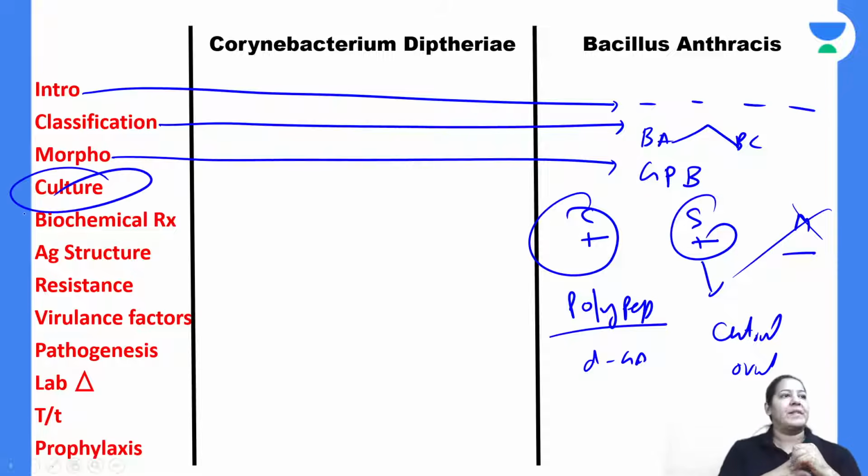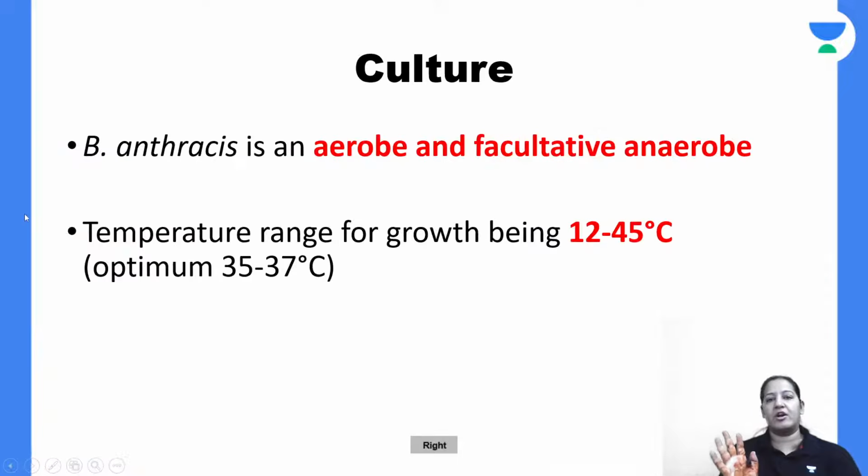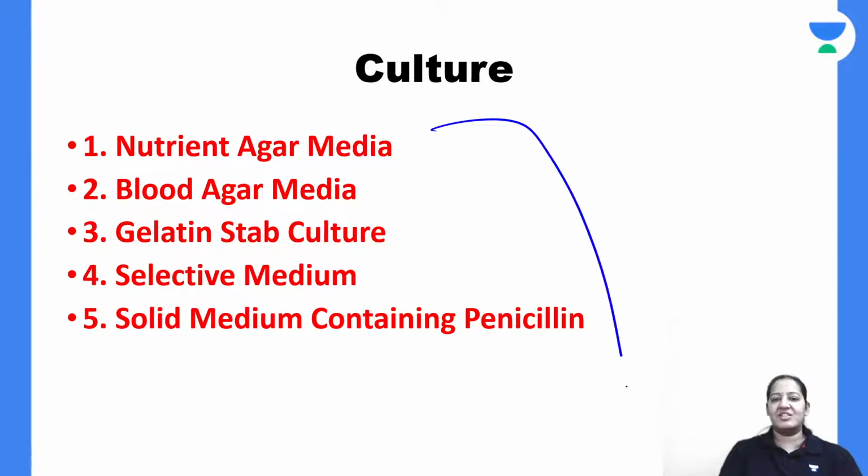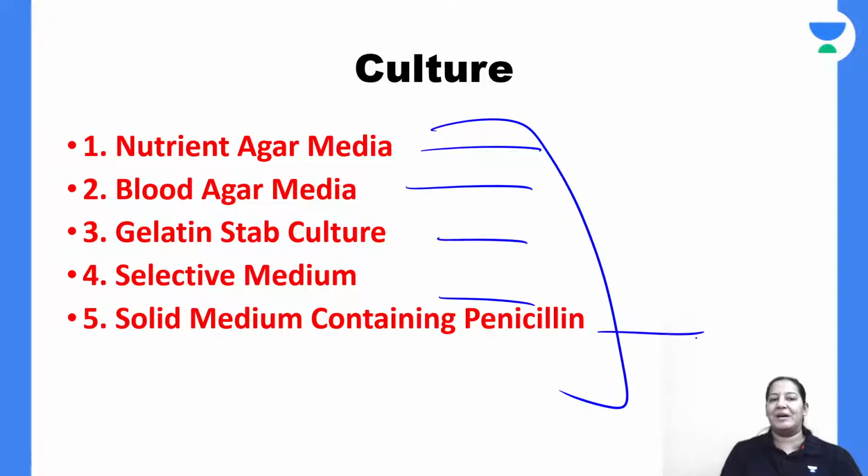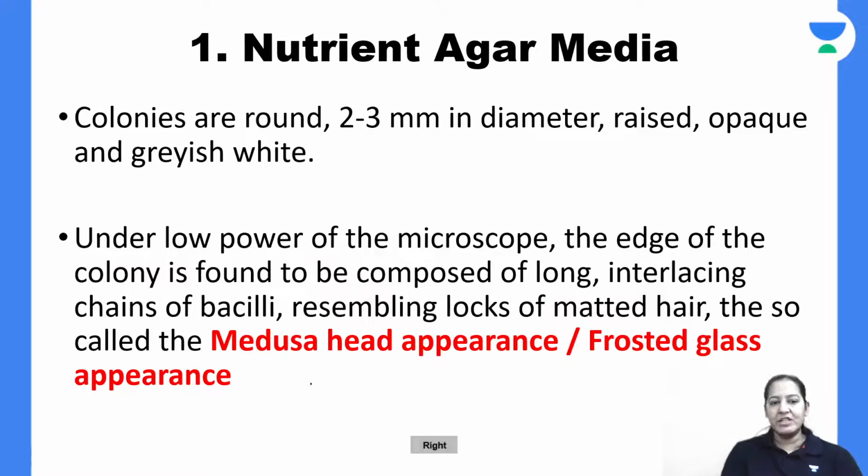Coming on culture. Everyone give me a thumbs up. I am coming on the culture now. In the culture, I will tell you 5 cultures. Write one name in front of each of them. On nutrient agar, write down Medusa head appearance or frosted glass appearance.